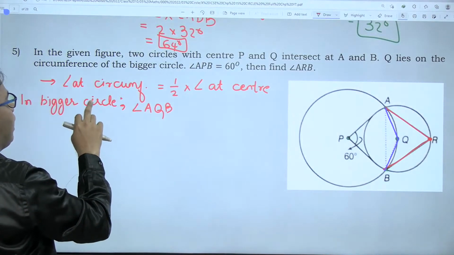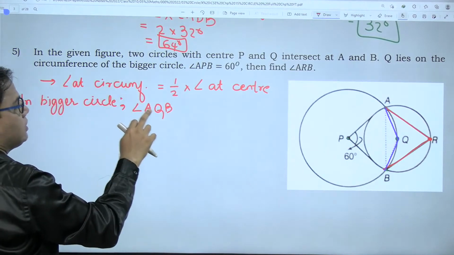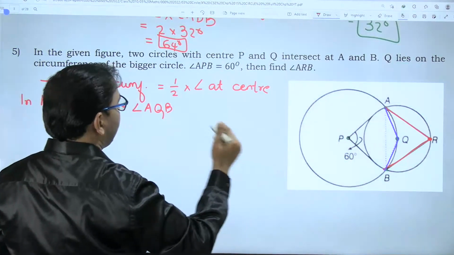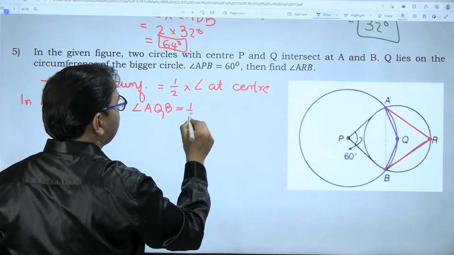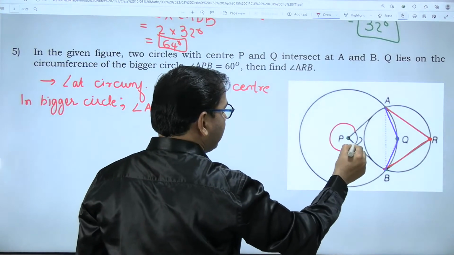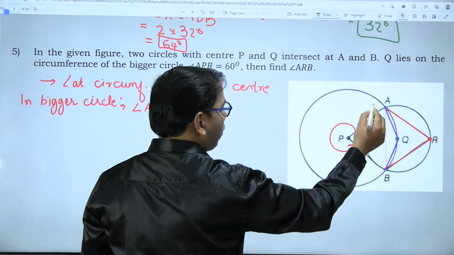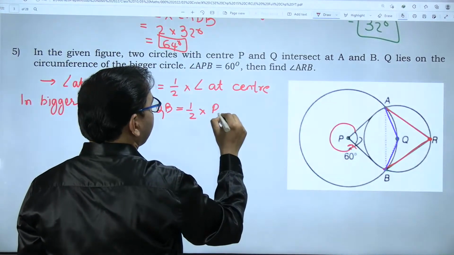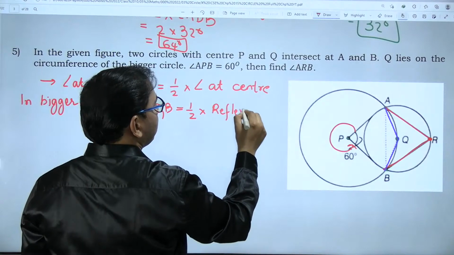Now I am considering the bigger circle. So the angle at the circumference, that is angle AQB, is half the angle at the center. Which is that angle at the center? Look here, the reflex of angle APB.